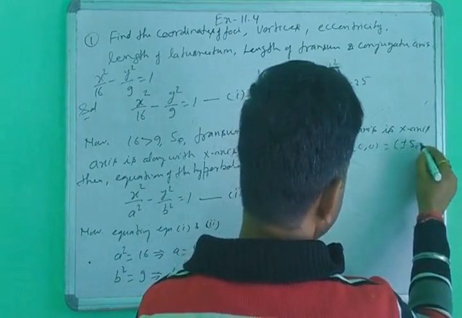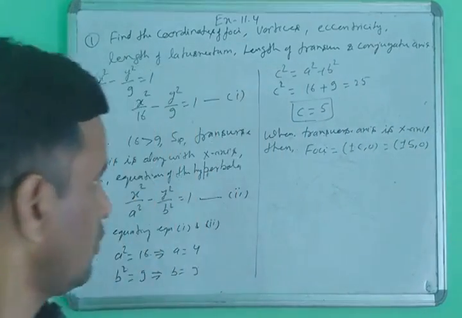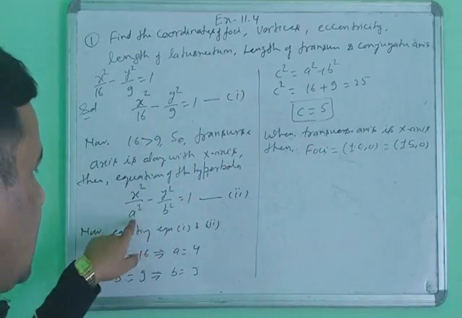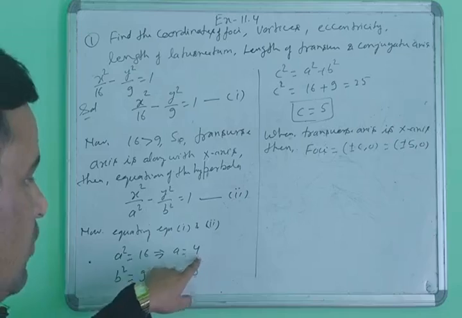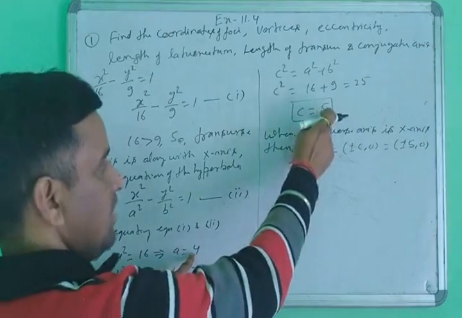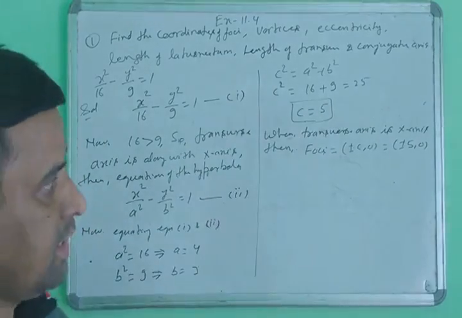Plus minus 5, 0 is your answer. The foci length is greater than the x-axis intercept and the y-axis intercept, which are 4 and 3. The x-axis intercept is 4, the y-axis intercept is 3, and the greater one is 5.